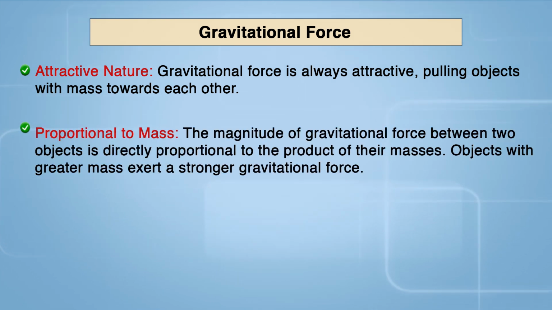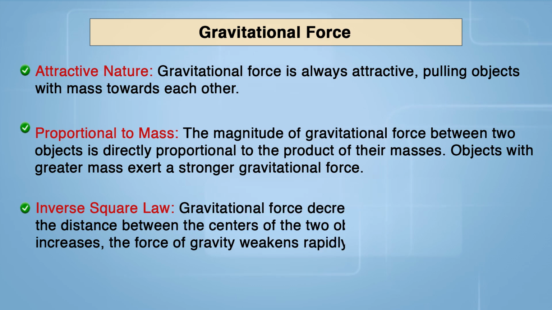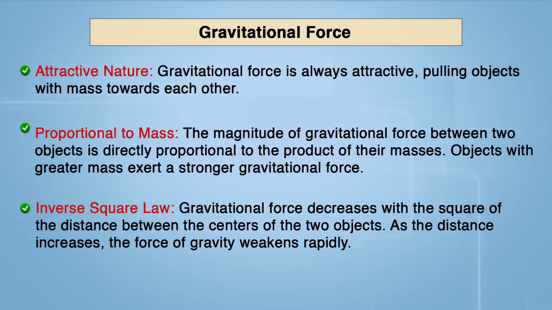The magnitude of the gravitational force between two objects is directly proportional to the product of their masses. Objects with greater mass exert a stronger gravitational force. Inverse square law: gravitational force decreases with the square of the distance between the centers of two objects. As the distance increases, the force of gravity weakens rapidly.